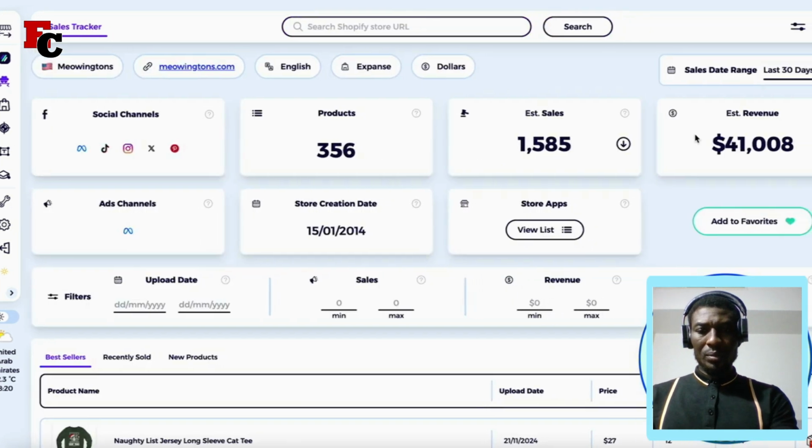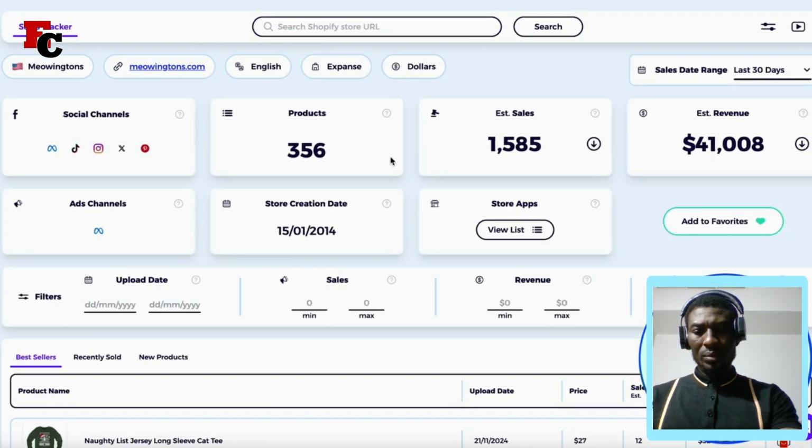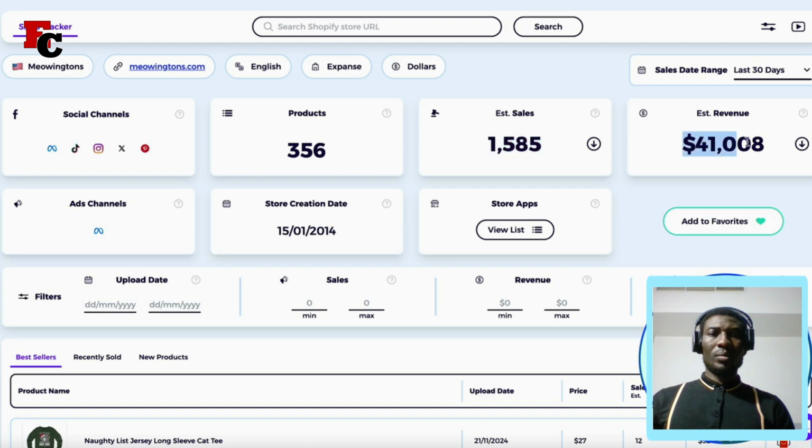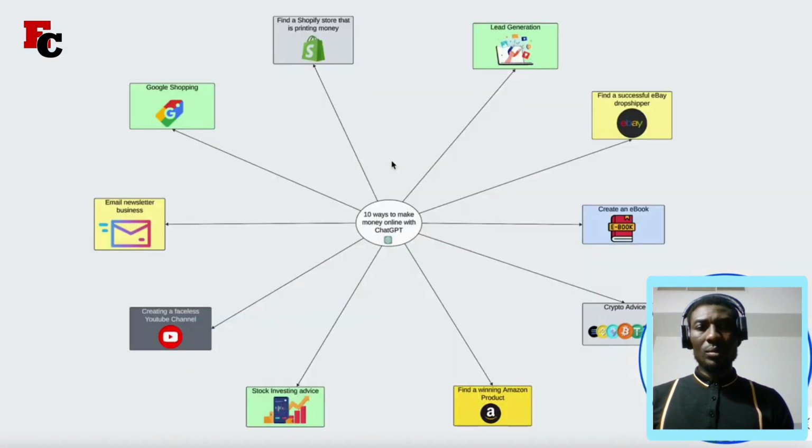And it's going to be able to show me all of this information when it comes to how many products they've got listed in their store, how many sales they were able to generate in the last 30 days, and how much money they were able to bring in as well. But of course, that's just one of the many ways that you can use a tool like DeepSeek when it comes to making money. Even though, yes, it wasn't able to successfully do exactly what I asked it to do,